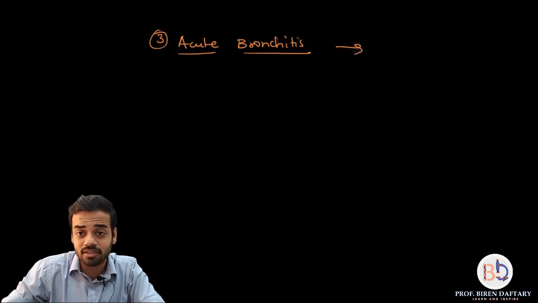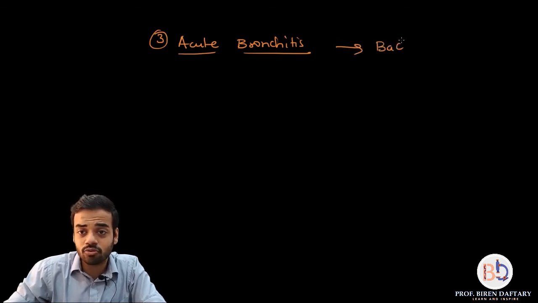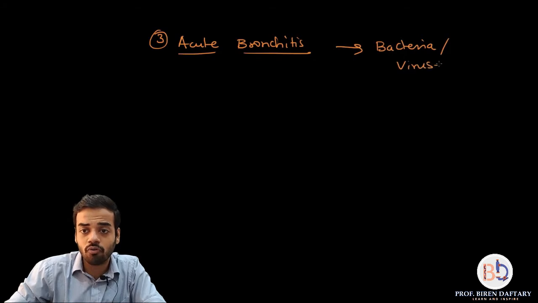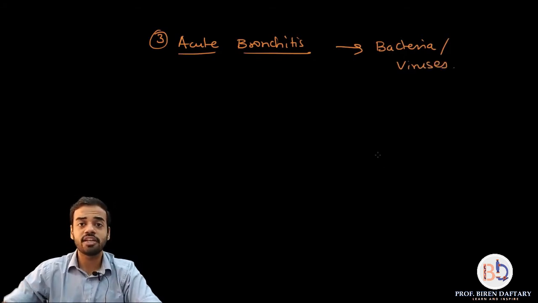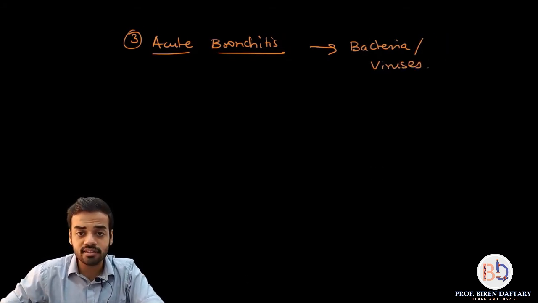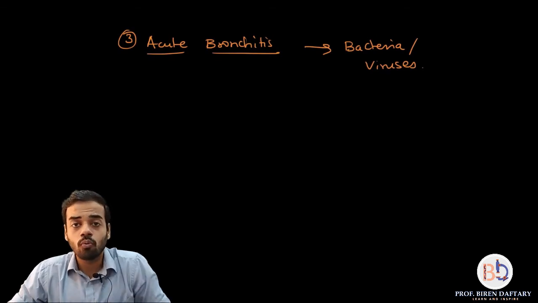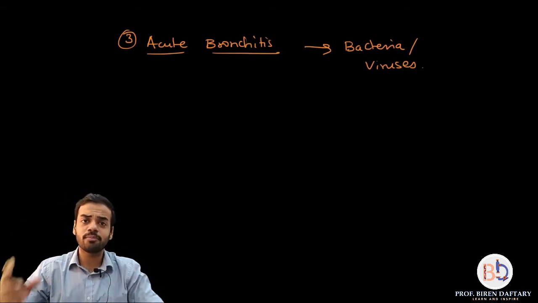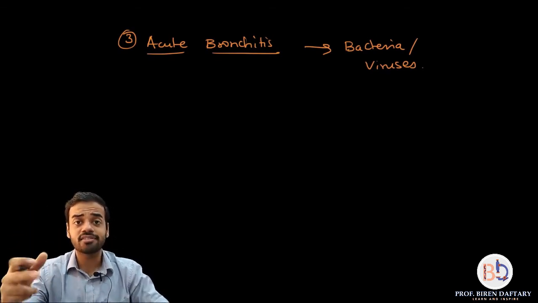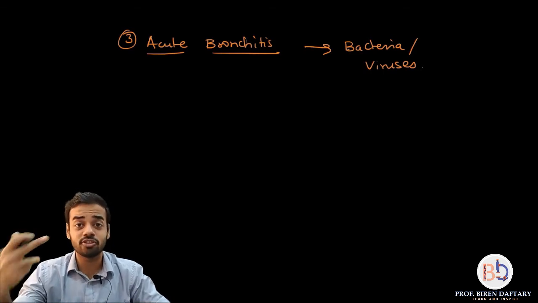So please remember this, it can be caused due to bacterial infection or viral infection. Very, very important to know this. Is this clear? Okay, so what happens, same thing, inflammation of the bronchi, but this time it is much more severe, so the inflammation is more.